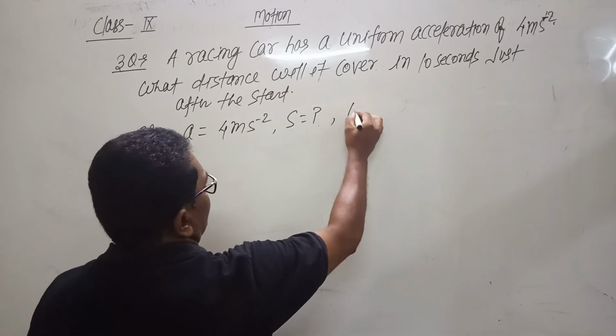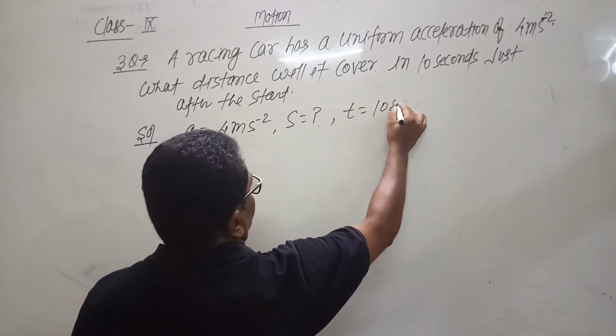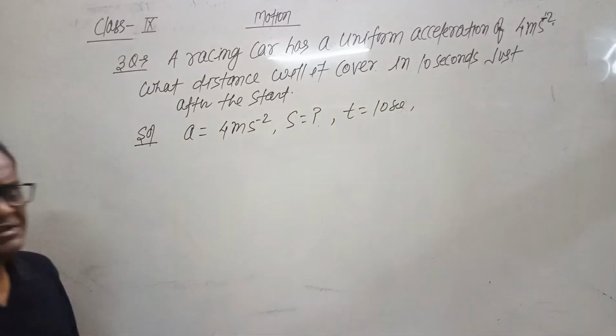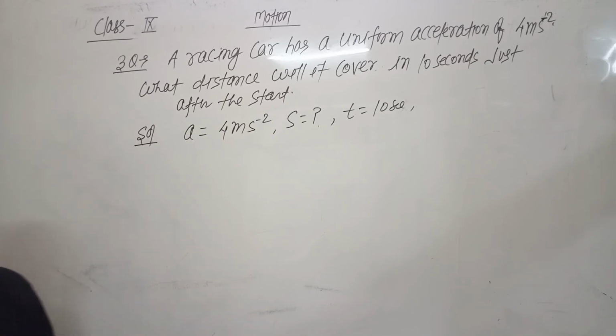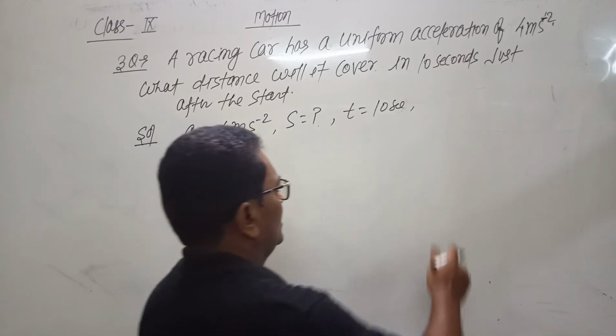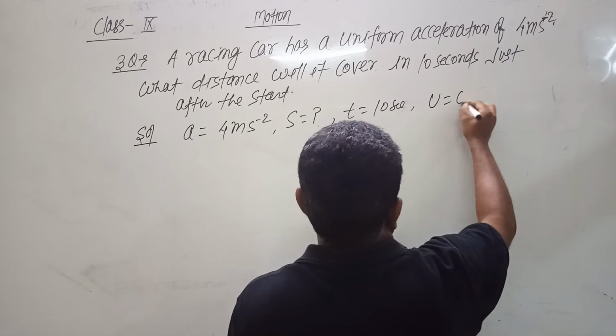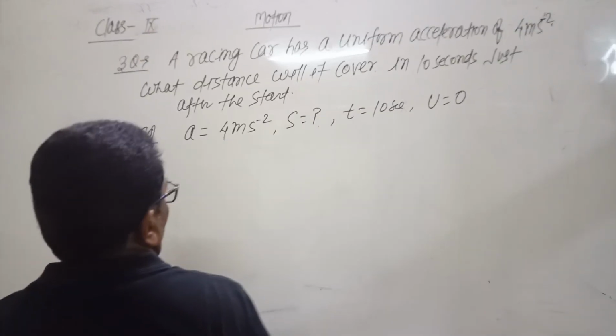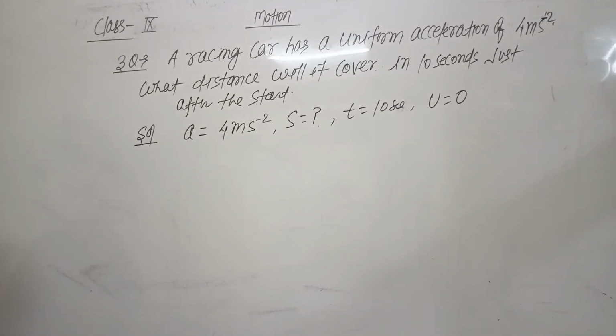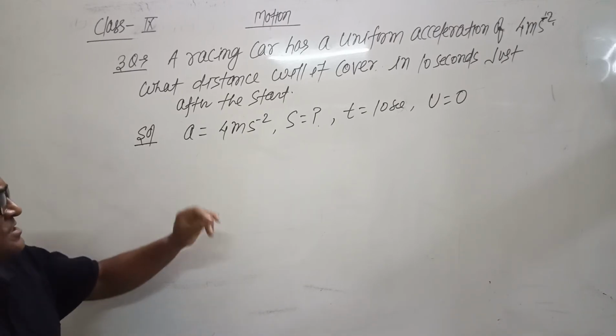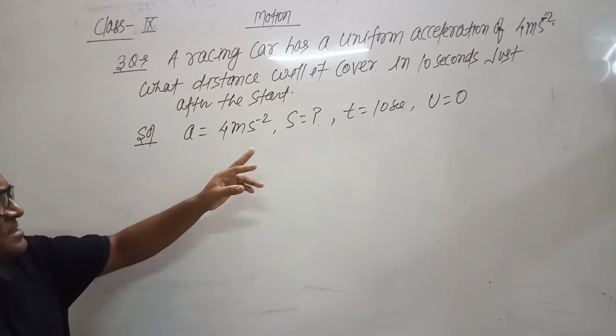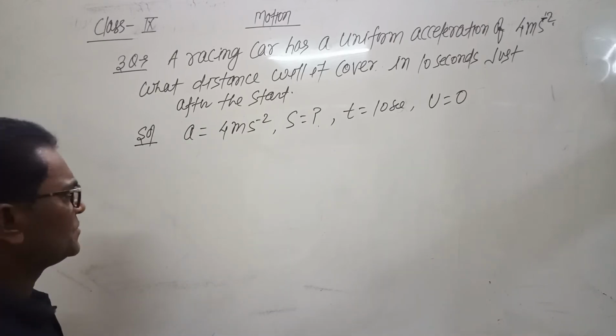Time is given, 10 seconds. Just after the start, the body is started from rest, which means u equals 0. So u, acceleration and time are given, and we have to calculate s.